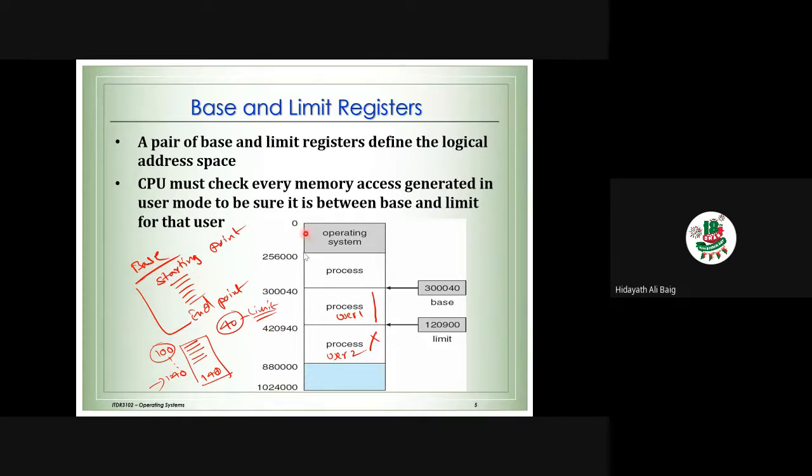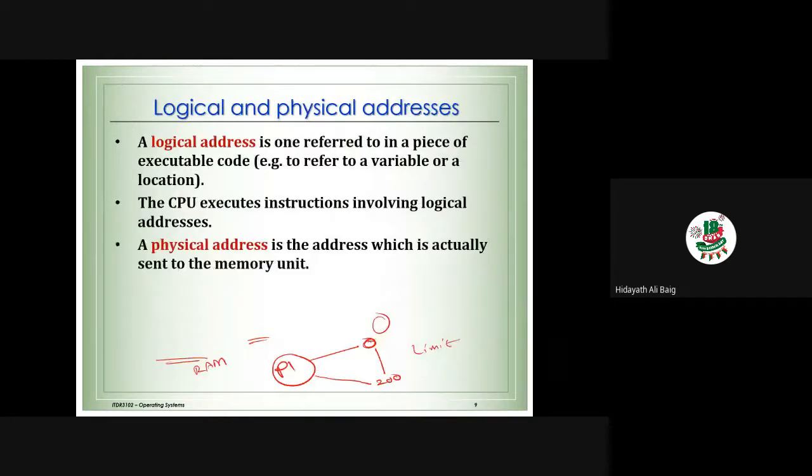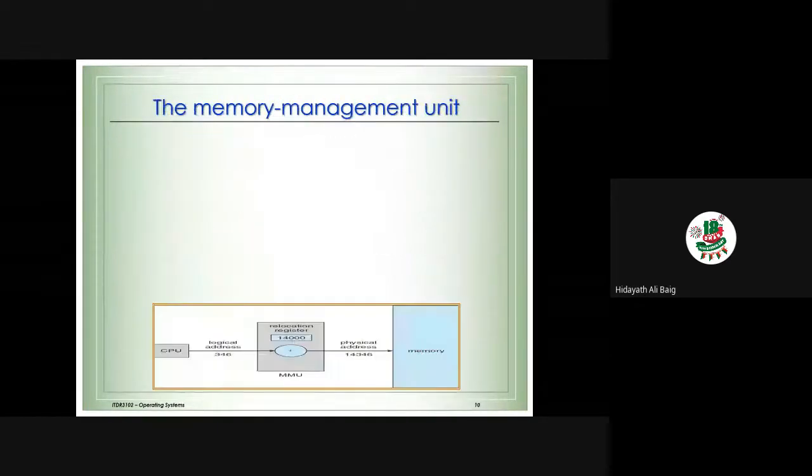This is the physical address, starting with 0, ending with 1 GB, for example. The logical address for this process starts with this location and ends with this location. So this point is not important to understand. They say there is a limit for the logical address and the physical address.